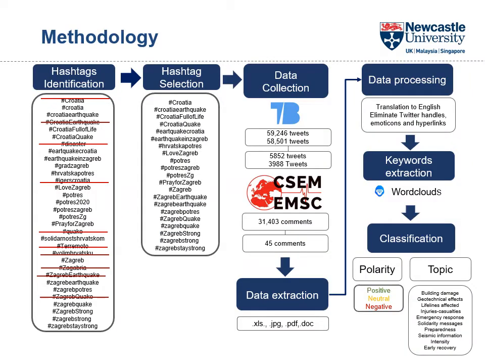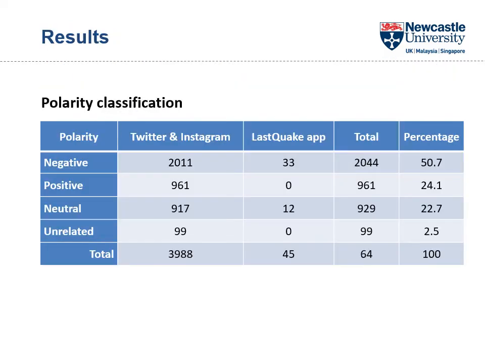After keywords are extracted, we proceed to the classification of text on polarity and topics, focused mainly on emergency response and early recovery. As the result, in this table, we can observe that the polarity classification shows that it's mainly negative, as expected because it's an earthquake, followed by positive and neutral from both, but no positive from LastQuake app users.